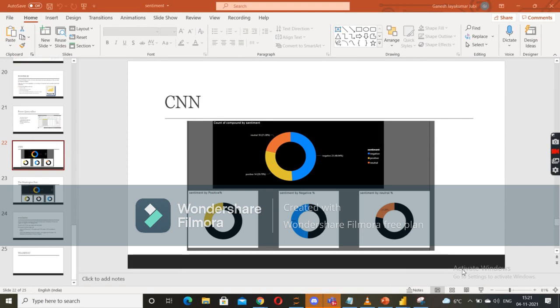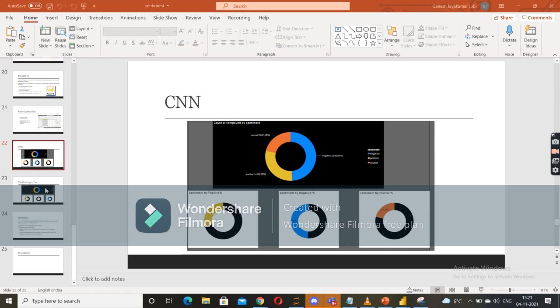Okay, thank you, Hani. So this is our dashboard that we have created. This one is for the CNN news. This graph represents the count of compound by sentiment. So we can see that 14% of the headlines were negative, 29% were positive, and 21% were neutral.